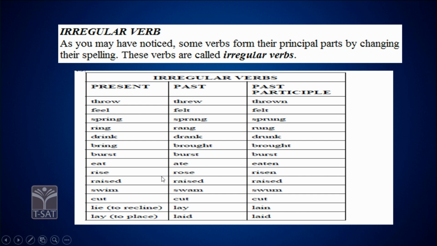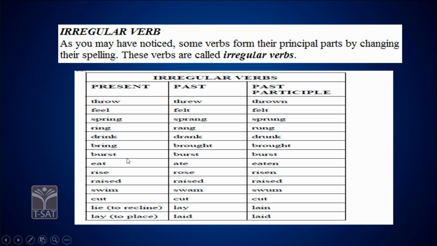There will be a slight spelling change in it. Not only spelling, the pronunciation also changes. See here, throw is the present tense, threw is the past tense, the past participle is thrown, and throwing is the present participle. So there is a spelling difference in these words. Such verbs with changed spellings are called irregular verbs.